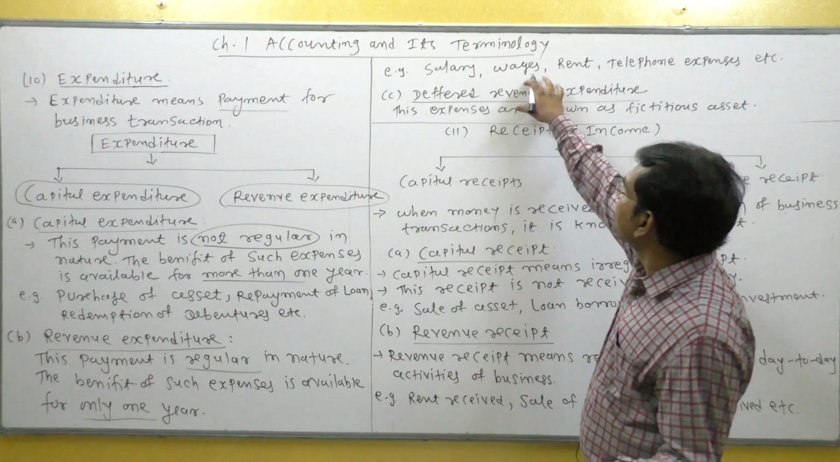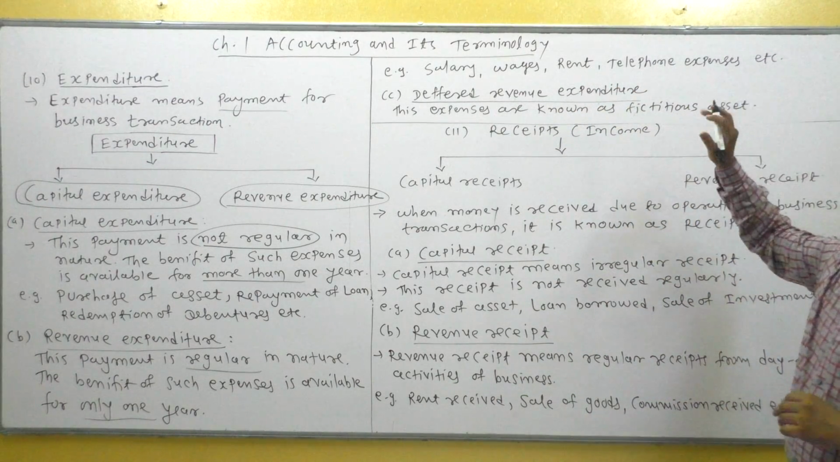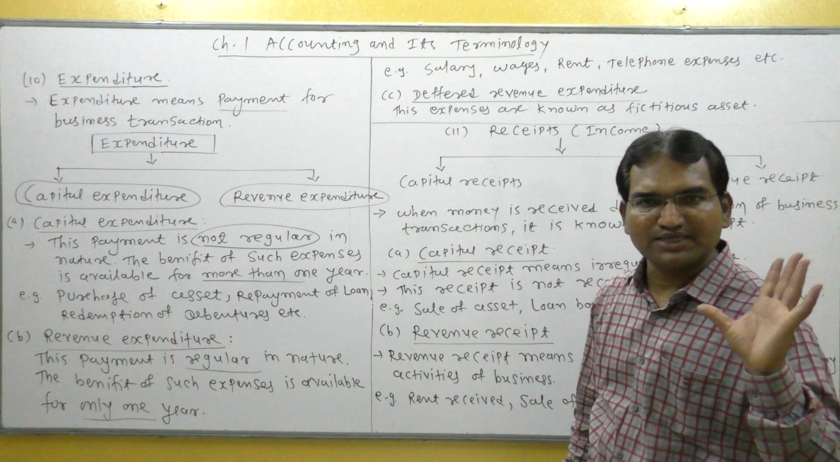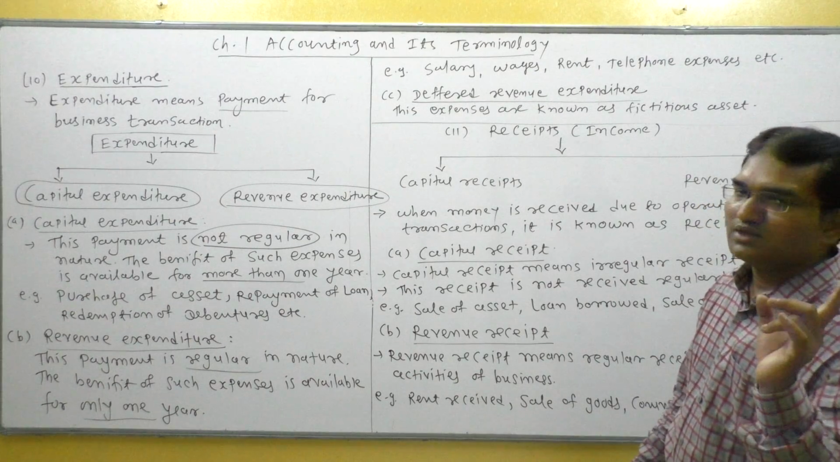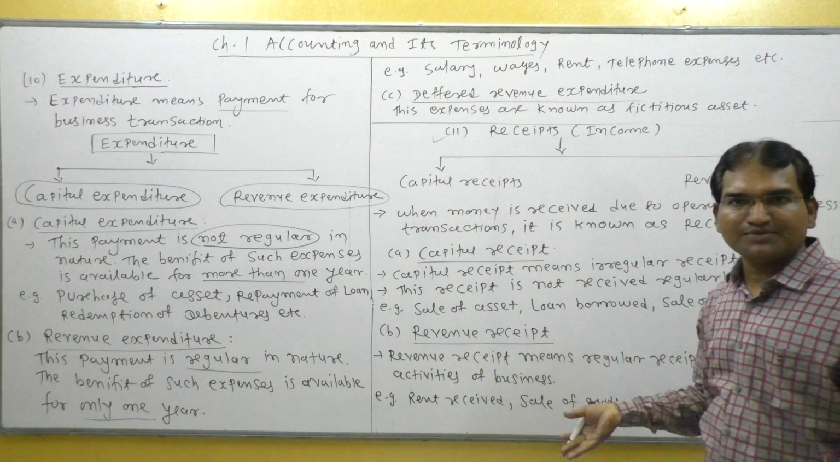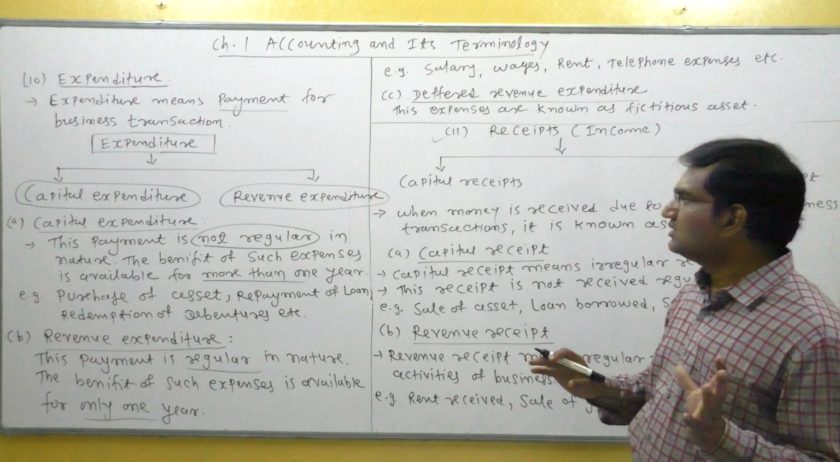Wages paid, revenue expenditure, rent paid, telephone expense paid. So many expenses are incurred day to day. So such expenses are known as revenue expenditure. Understand? Okay, now number 11, receipt. Receipt means income. So what is the simple meaning of receipt?